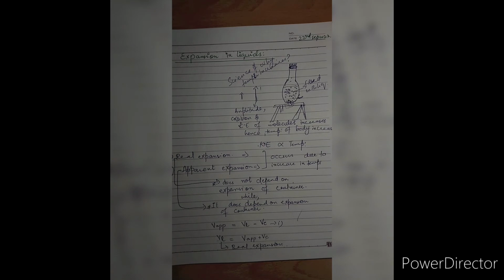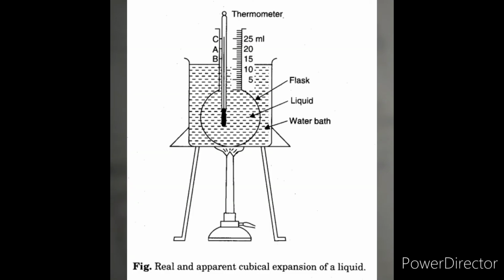Hence, the summary of the lecture is that whenever we talk just about the expansion of liquid, we are talking about real expansion, and it does not depend on the expansion of the container in which it is filled. But when we talk about apparent expansion, we talk about the expansion of the container as well as the liquid filled inside it.